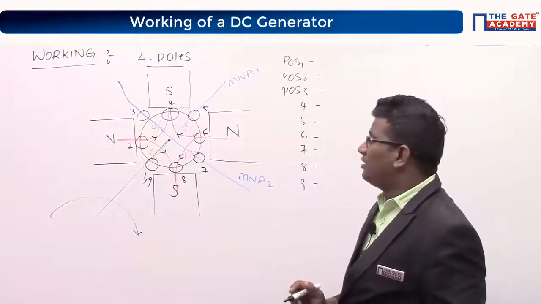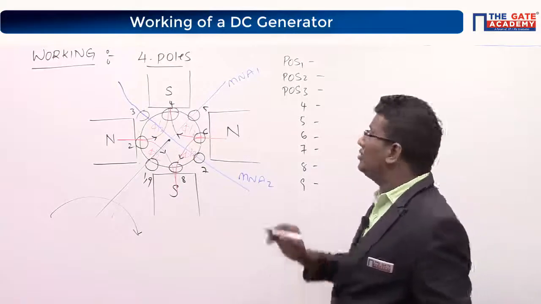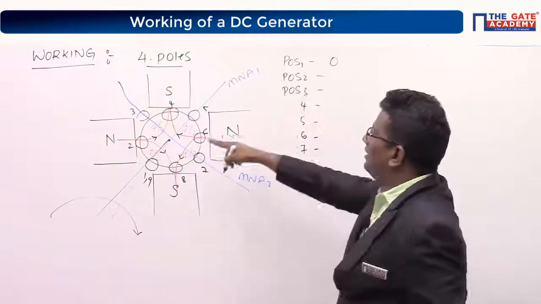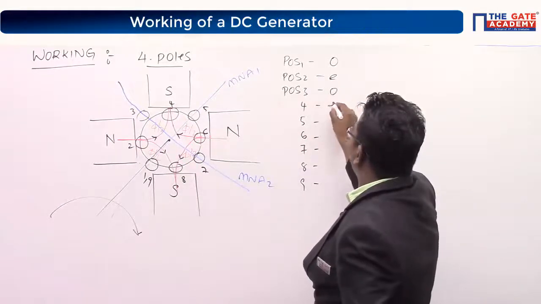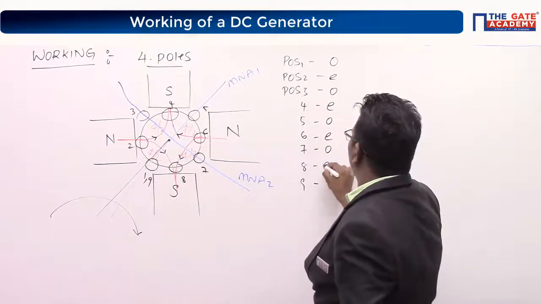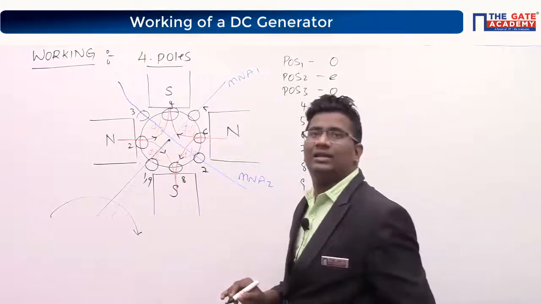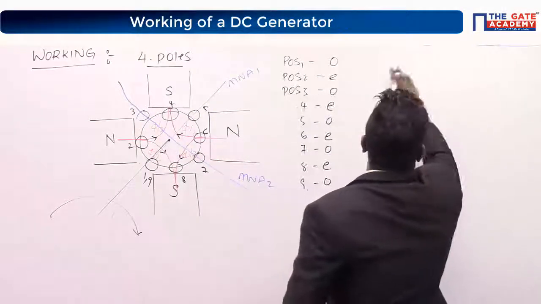Where is your position 1? 0. Very good. 0. Next, position 2, north pole effect, E. Next, position 3, 0. E. 0. E. 0. E. Finally 0. Correct? Now you tell me one thing.